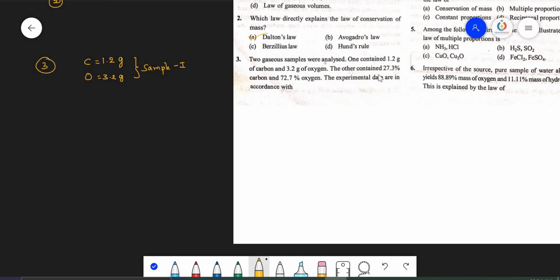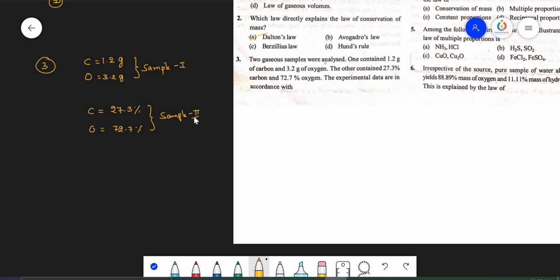The other sample contains 27.3% carbon and 72.7% oxygen. This is sample 2.